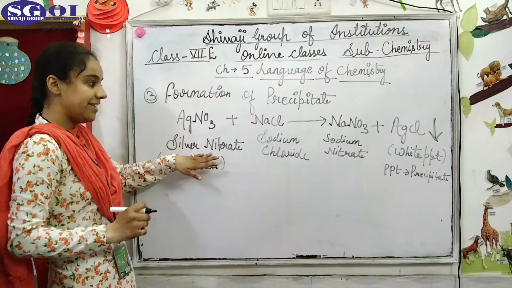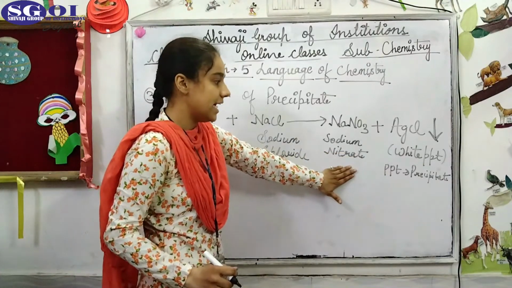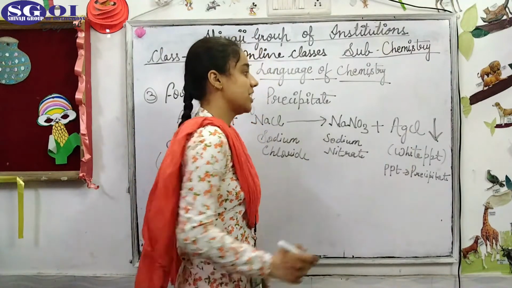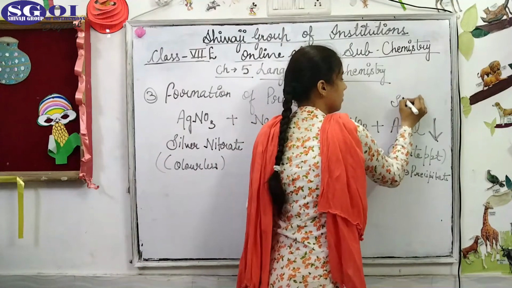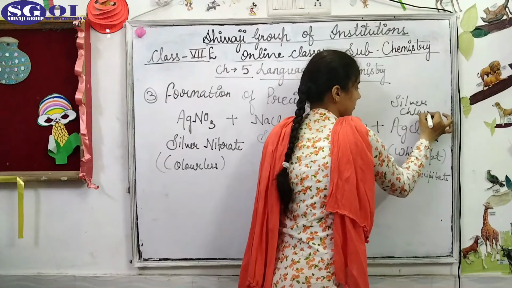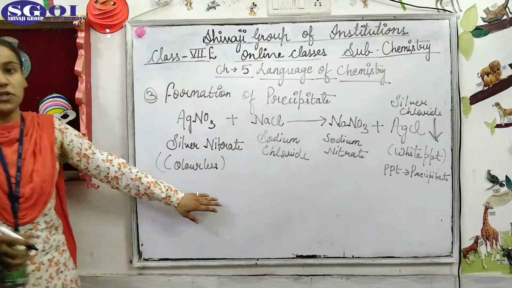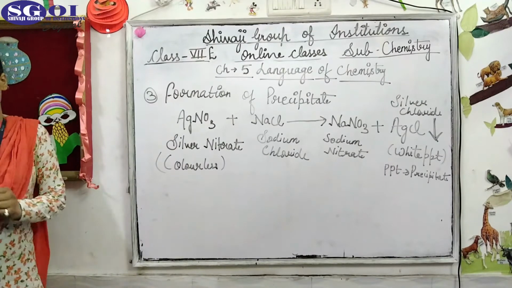When silver nitrate is made to react with sodium chloride, it gives sodium nitrate and AgCl, that is silver chloride. So formation of precipitate takes place.